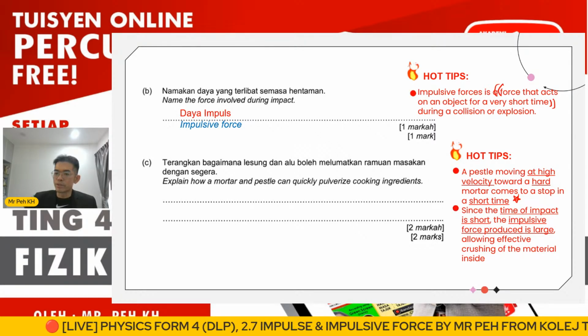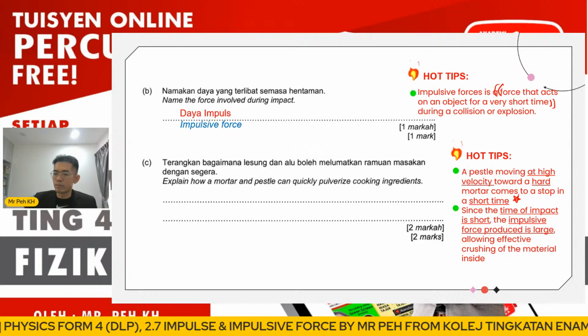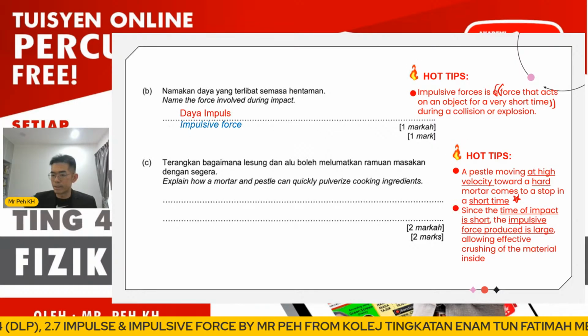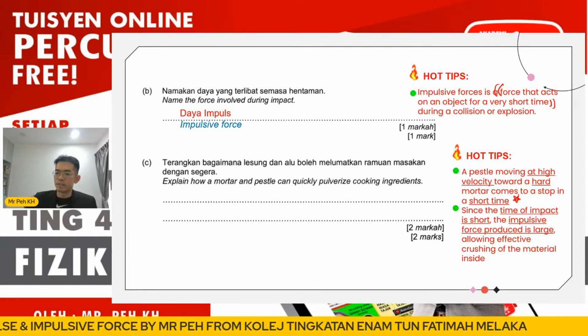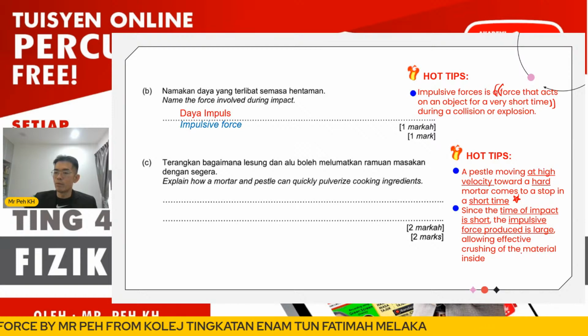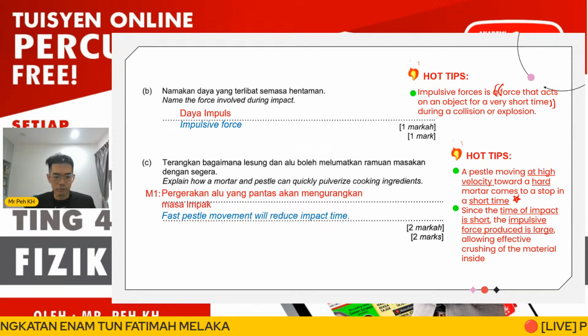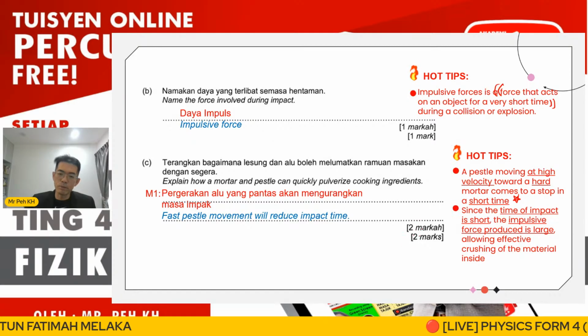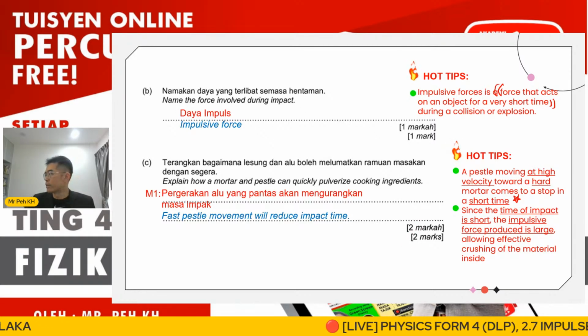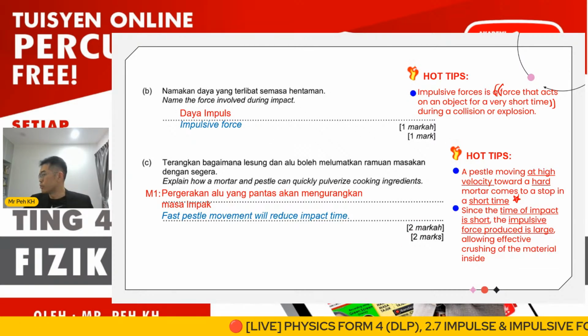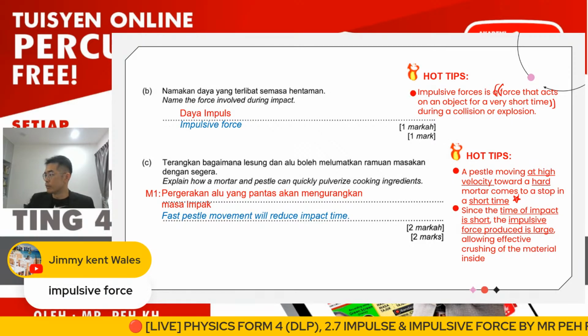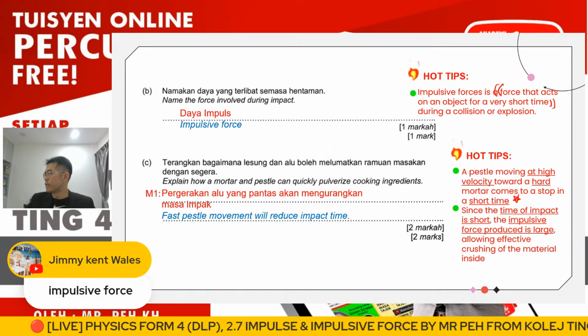Then the shorter time impact causes a larger impulsive force acting on the substance, and the substance will be crushed more effectively. Anyone? Okay, so here we have 2 marks, so we have to give a minimum of 2 points, everyone. Oh yes, Jimmy, the answer is impulsive force. Okay.